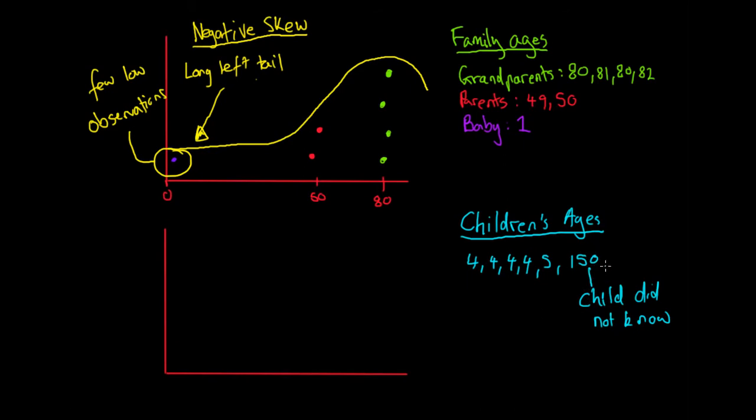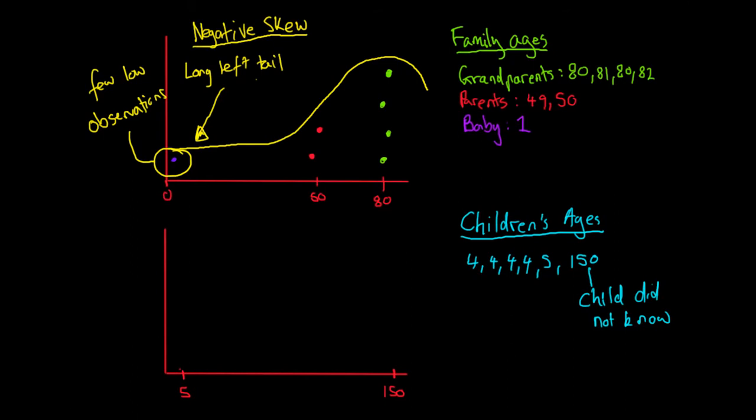And I didn't want to bias the sample, so I just wrote down what the child told me, and that child, for all intents and purposes, was 150 years old. So what we want to do is draw up these children's ages onto a graph and see what they kind of look like. So we know we'll have a few ages around this 5 mark, but then we've also got some ages up here at around the 150 mark.